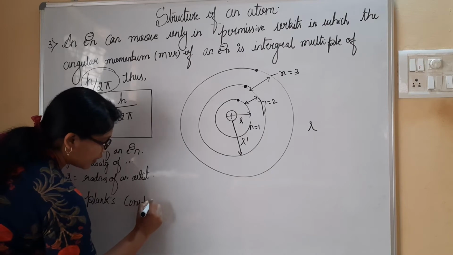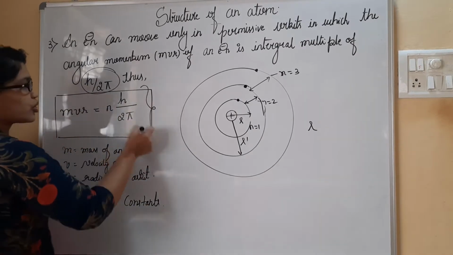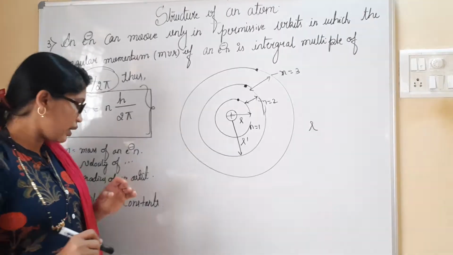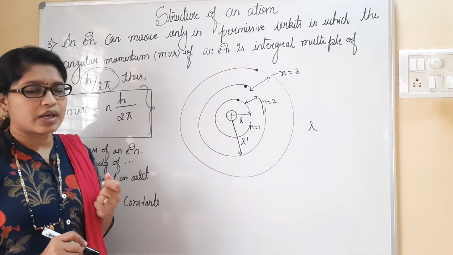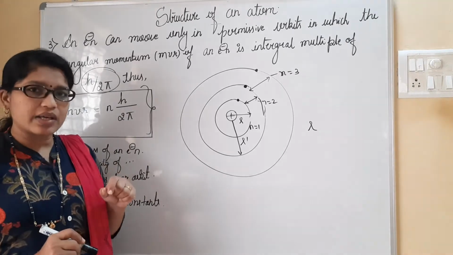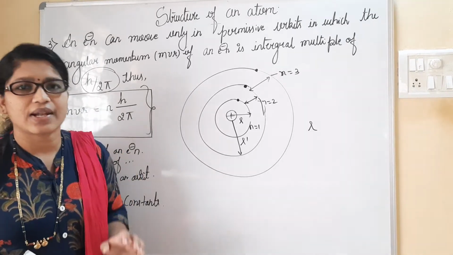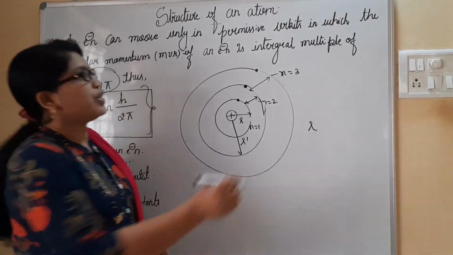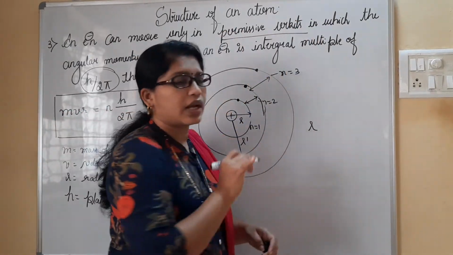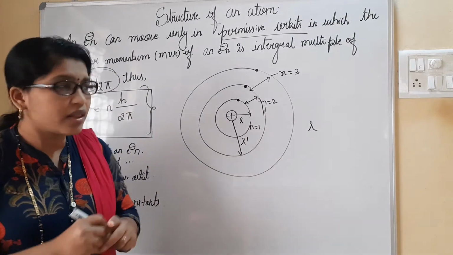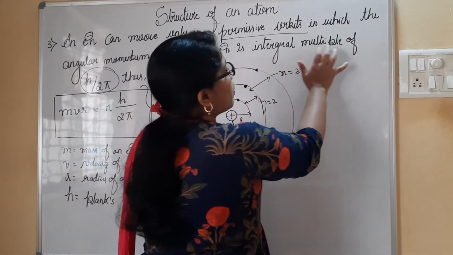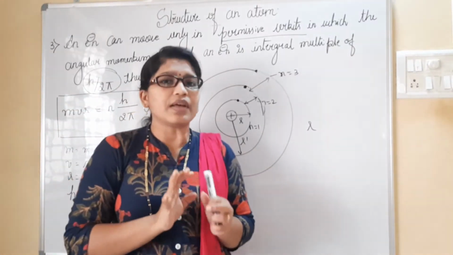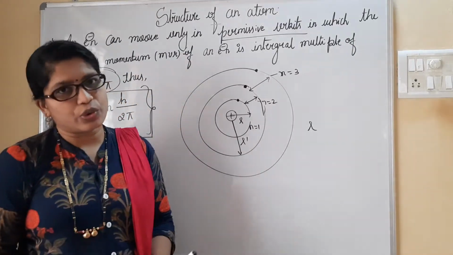With the help of this formula, which was given by Bohr, we can calculate the radius, the velocity, how much it is, and in which radius the electron is revolving. All those calculations can be done with this. This is the third postulate: permissive orbits in which the electron will be revolving in integral multiples of h by 2 pi values, never fractions. Take this, we'll move to the next.